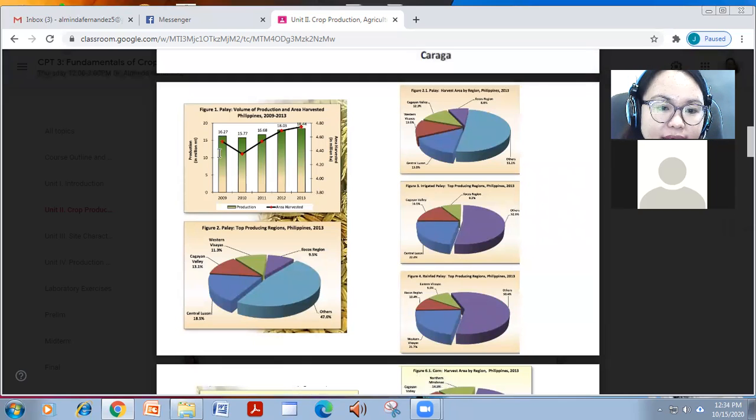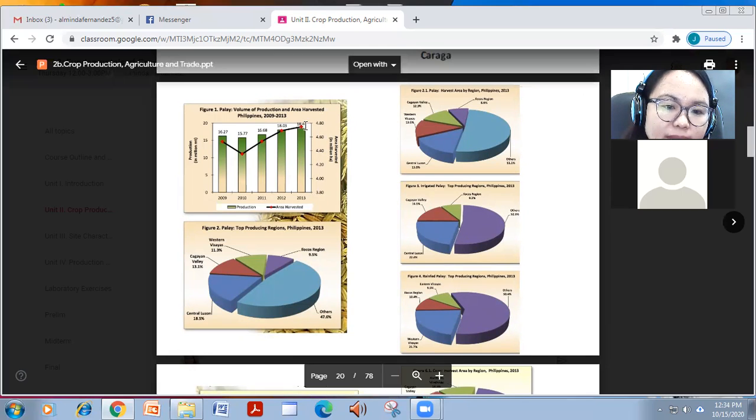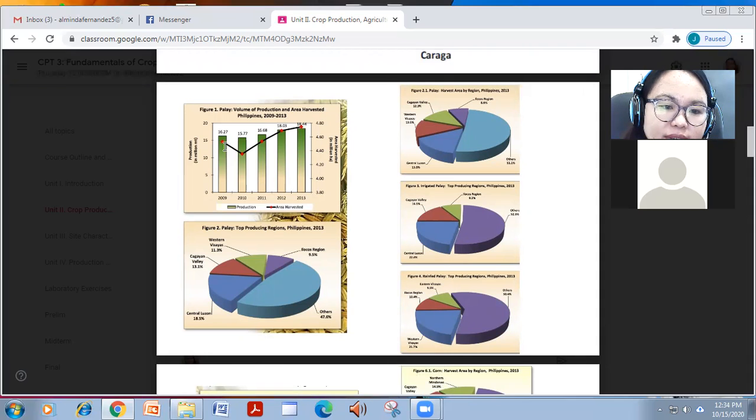So for palay, for rice, it has increased. This is in million metric tons, no. So 18 as of 2013, it has increased from 2010.